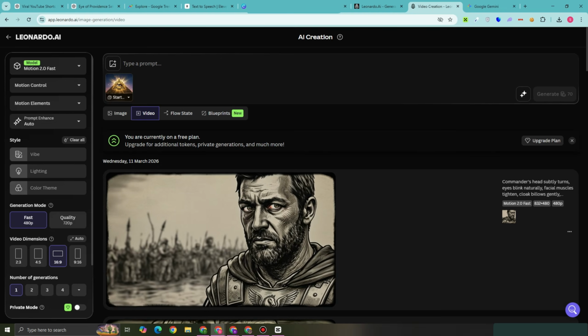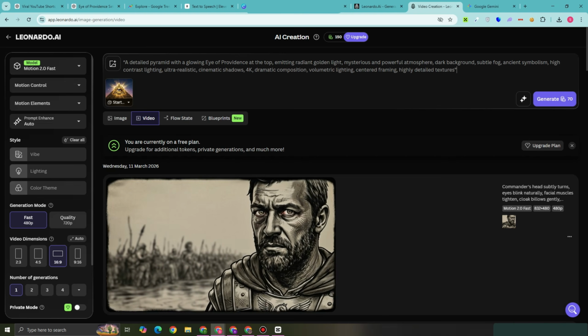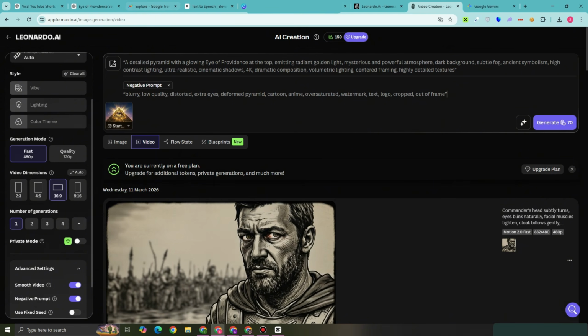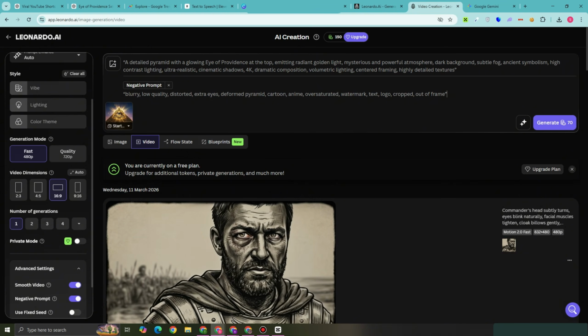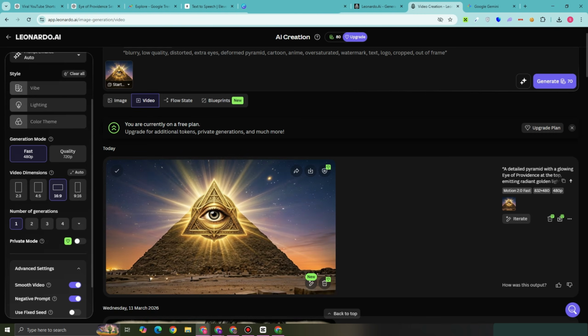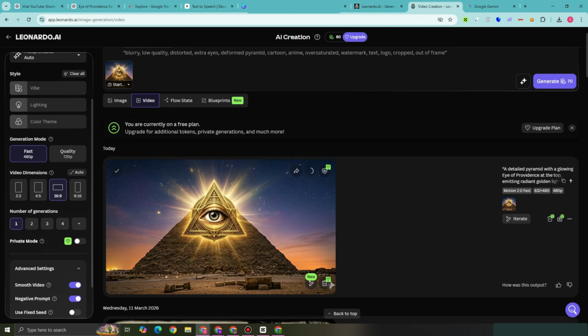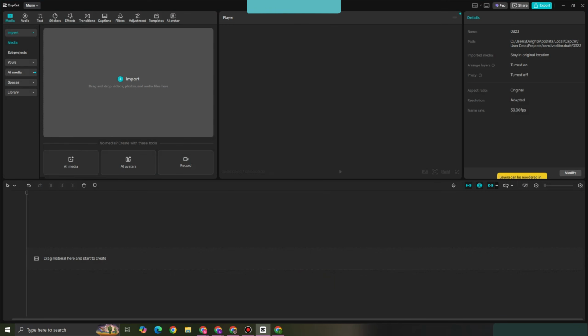You can be very specific, like this prompt is for Leonardo AI. You can also add negative prompts if you want. So toggle on negative prompt and then paste the negative prompt right here. So you have to wait for a couple of seconds and you should see the result right away. So this is the result. So tap on download. Now this time you can also use CapCut for this.